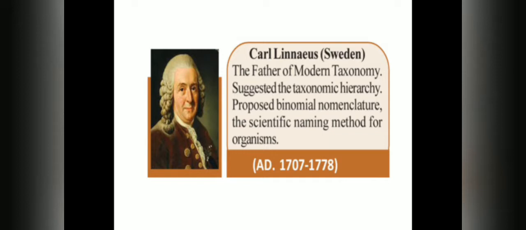He suggested the taxonomic hierarchy and proposed binomial nomenclature, the scientific method of naming organisms. That binomial nomenclature we will discuss in the next class. Here we discuss his contribution of taxonomic hierarchy, the concept proposed by Carl Linnaeus.